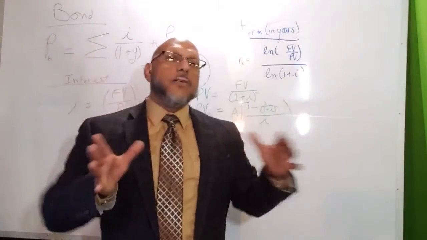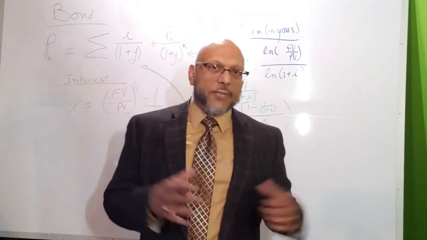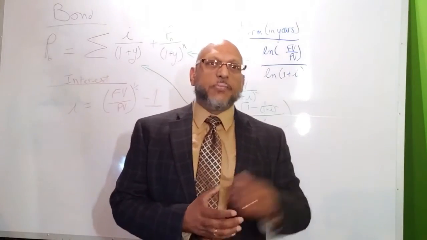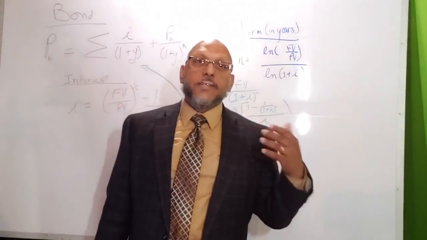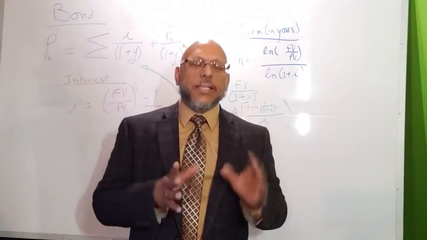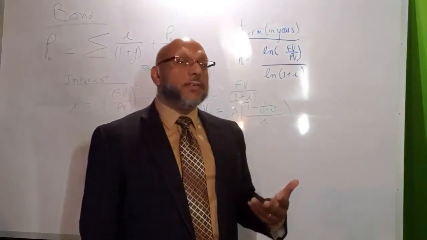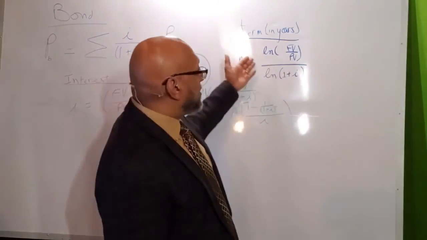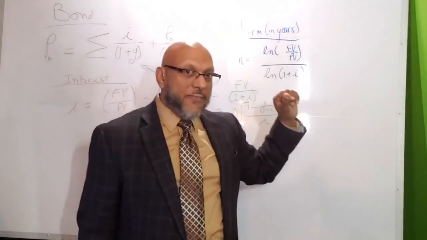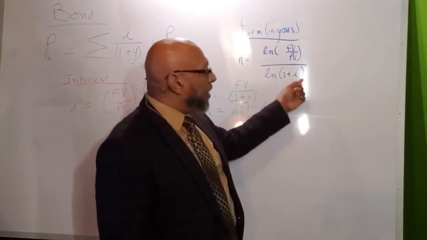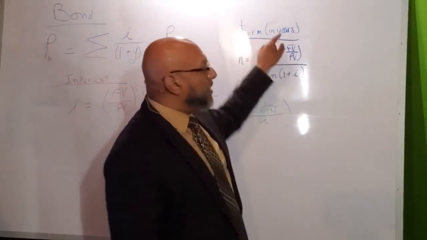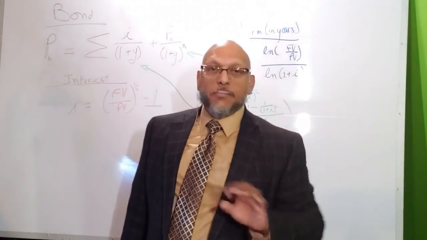There's a calculus proof to figure out this. I'm not going to go into it. If you wish, I can do a separate video to prove how this works. Whether or not you have had calculus, you don't need it. Much of it will be arithmetic, with a little bit of natural log. It's the natural log of the future value divided by the present value, divided by the natural log of 1 plus i, which is the nominal interest rate. And that will give you the term in years, not the frequency.